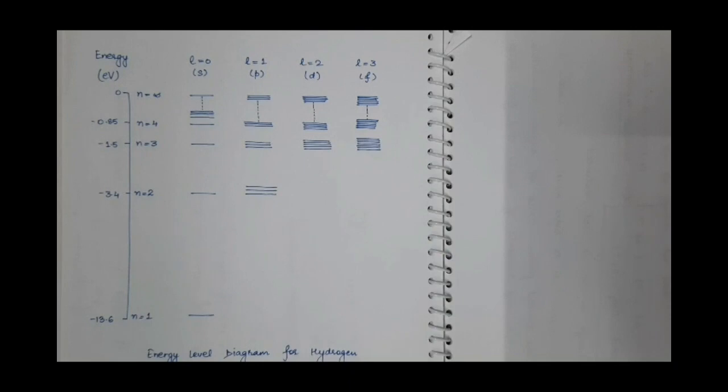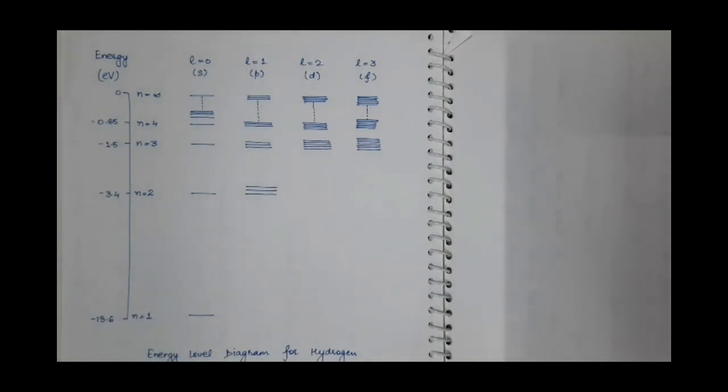So here I have shown the energy level diagram for hydrogen, showing transitions which are allowed by the selection rules, delta L is equal to +-1 and delta ml is equal to 0, +-1. Along this axis we have energy.